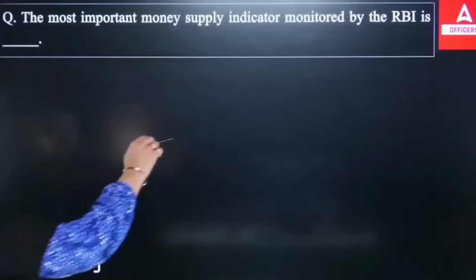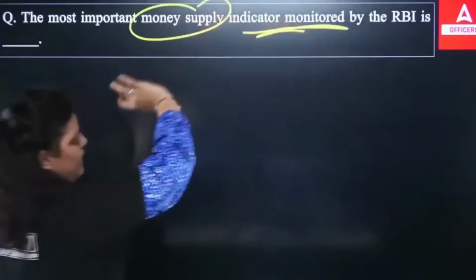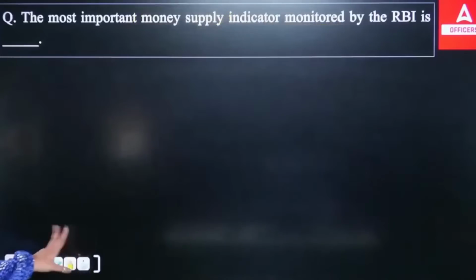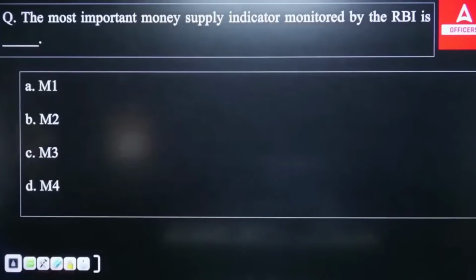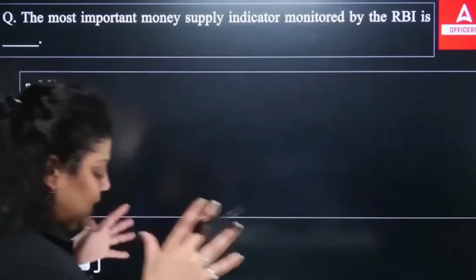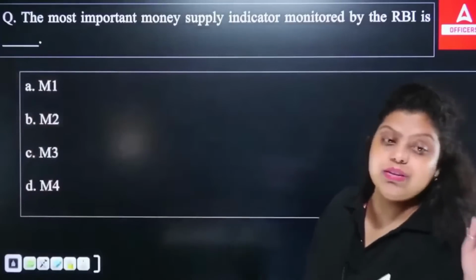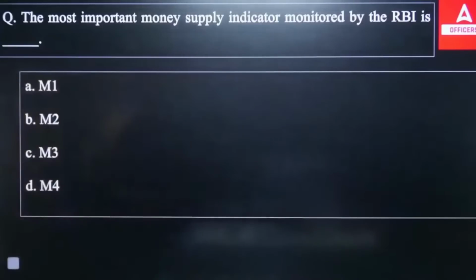Okay, next, the most important money supply indicator monitored by RBI is dash. So we have measures of money M1, M2, M3, M4. Out of these four, which of the following is the important money supply indicator for the Reserve Bank of India that RBI calculates? So I think it is very easy to answer. RBI measures this money supply because RBI wants to know how much money is in the economy. That's why RBI is calculating this.